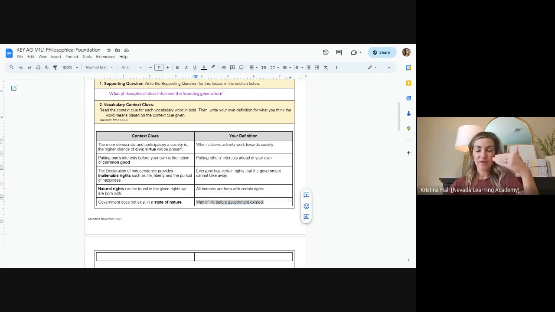So government has come in to try to create consistency and stability, so that when people aren't doing their civic duty or doing things for the common good, there's a way to correct that. If I'm speeding, that could be a citation, a speeding ticket. If I murder someone, then I shouldn't probably be in society. I should probably go to jail. So we have different levels of consequences when we are not doing our civic virtue or doing things for the common good.